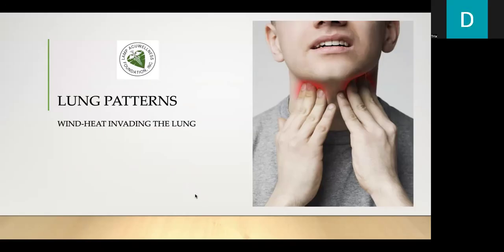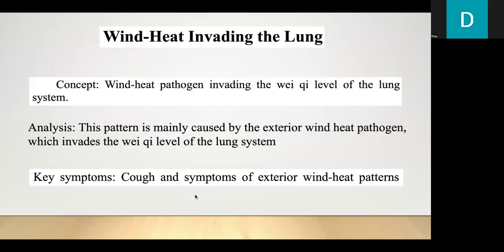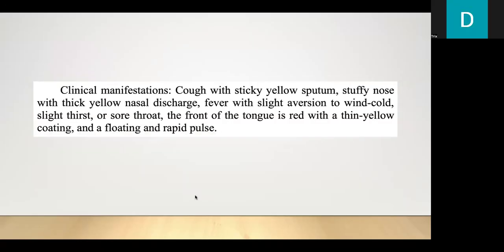Let's now go to lung patterns. Let's discuss wind heat invading the lung. This concept is the wind heat pathogen invading the Weiqi level of the lung system. This pattern is mainly caused by the exterior wind heat pathogen, which invades the Weiqi level of the lung system. The key symptoms would be cough and symptoms of exterior wind heat patterns.